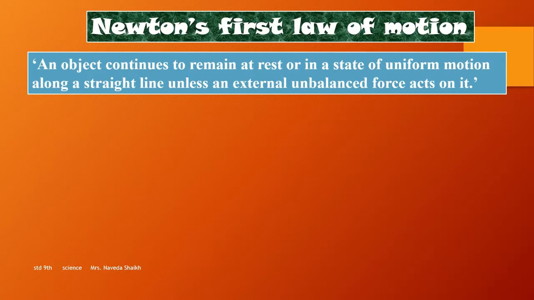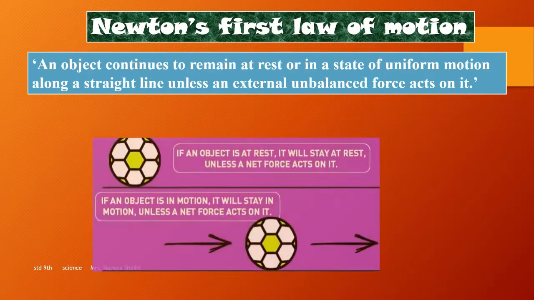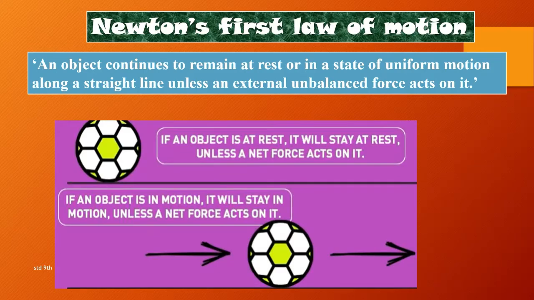Or if there is a body which is moving, it will keep moving until an external unbalanced force is applied to it. So in both the cases, I hope it is clear. In order to make an object move, or in order to make an object change its direction or change its speed, there needs to be an external unbalanced force acting over it. I hope with this example things have become clear to you all regarding Newton's first law of motion.